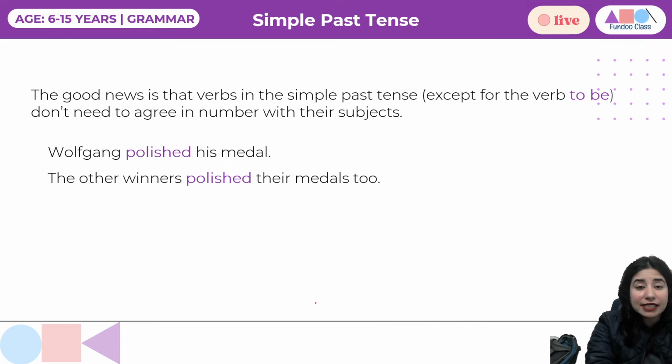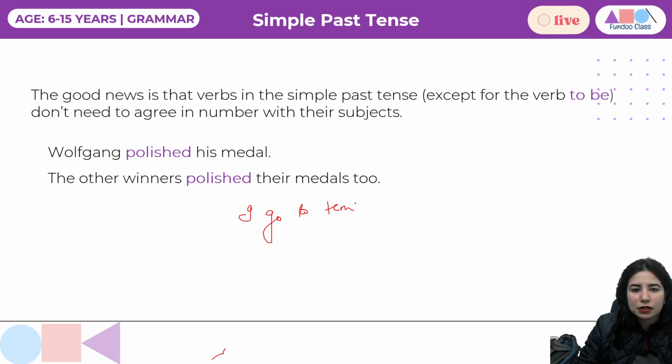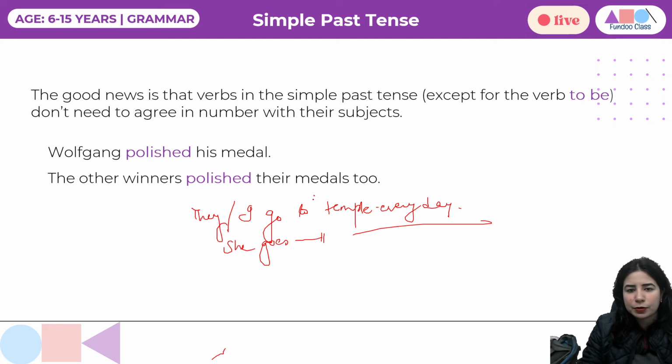So let's further see what we do when there is a singular subject or a plural subject. Is there a variation? No, there is not. So this is the good news. In simple present, we have seen there are variations. Like I'll give you one example. I go to temple every day, or if I say they go to temple every day, but I'll say she goes to the temple every day.